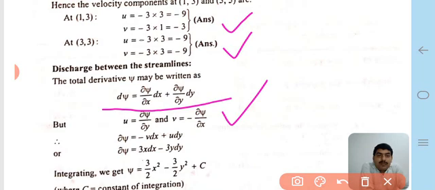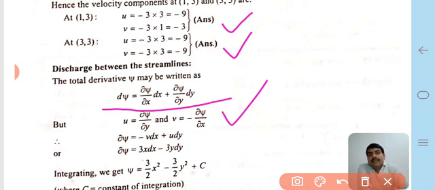Therefore, putting the values of u and v in terms of ∂ψ/∂y and ∂ψ/∂x into these equations, dψ = -v dx + u dy, and dψ = 3x dx - 3y dy. Therefore v and u have the values above.